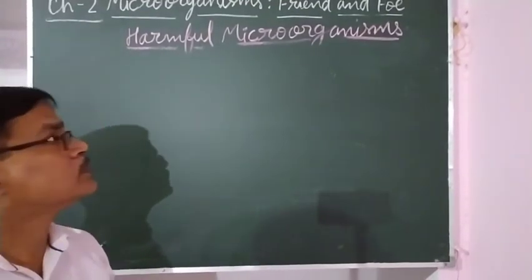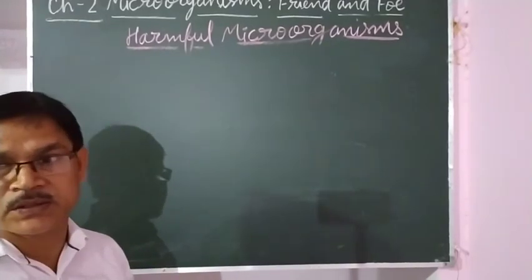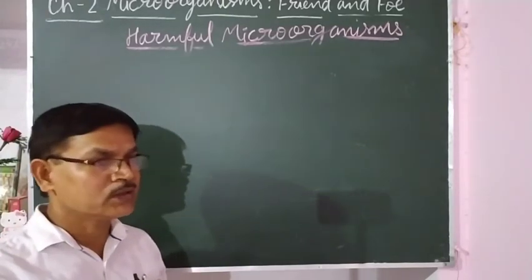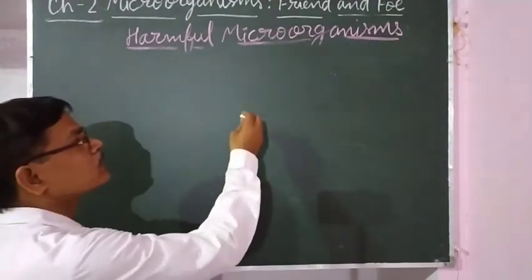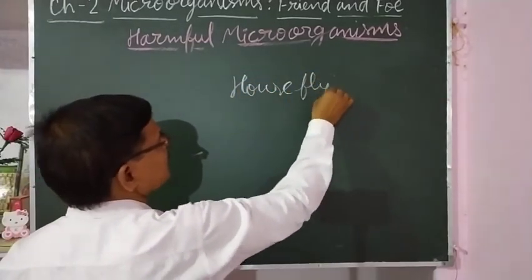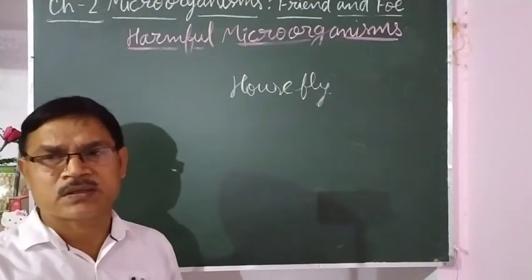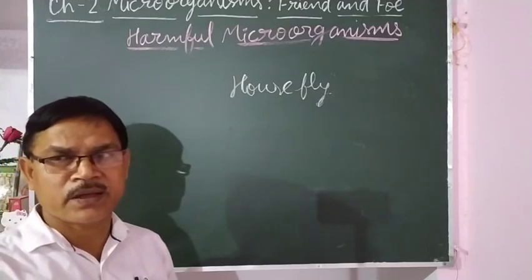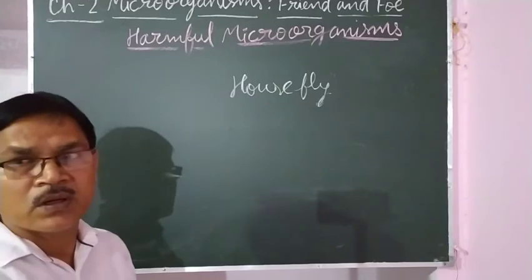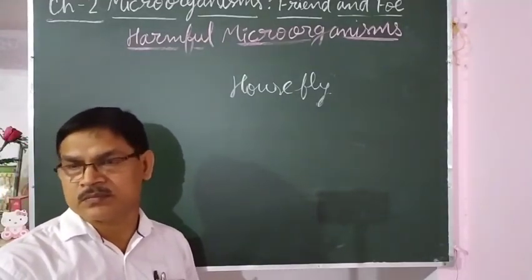Now how can we reduce the chances of spreading of various diseases such as cholera, jaundice, dysentery, food poisoning? As we know, these diseases are transferred by the housefly. The housefly sits on garbage and waste materials at dirty places, and carries the microorganisms to our eatables, to our food, and that becomes the cause of disease.